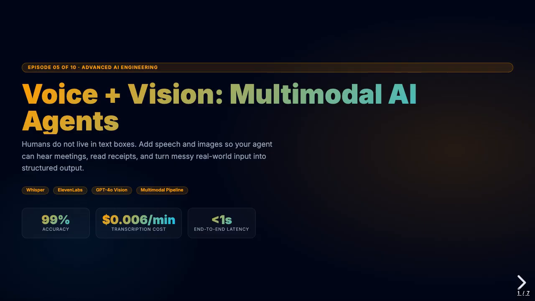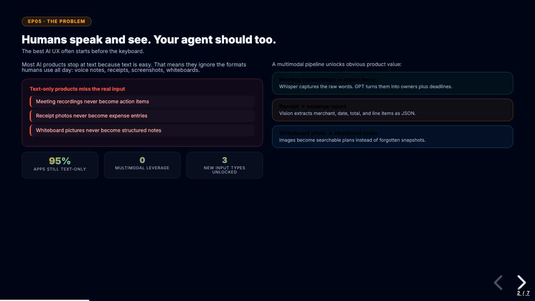For transcription, OpenAI's Whisper is the gold standard. The large V3 model achieves near human accuracy across a wide range of accents, audio qualities, and background noise levels. You can run Whisper locally for free with the OpenAI Whisper Python package, or call the Whisper API endpoint for approximately 1 cent per minute of audio. The API version is faster and requires no GPU.